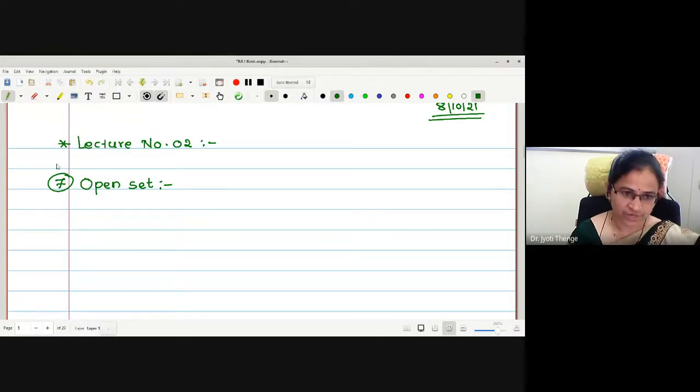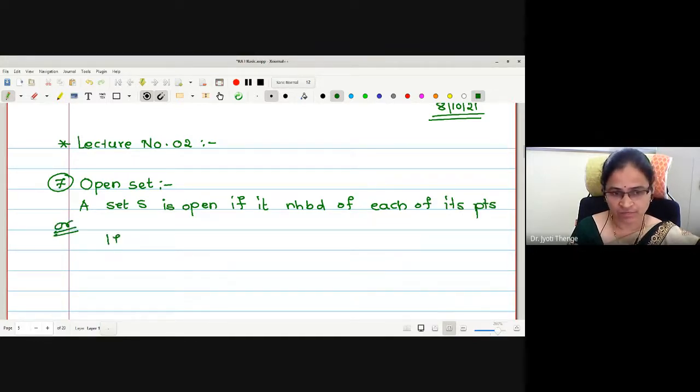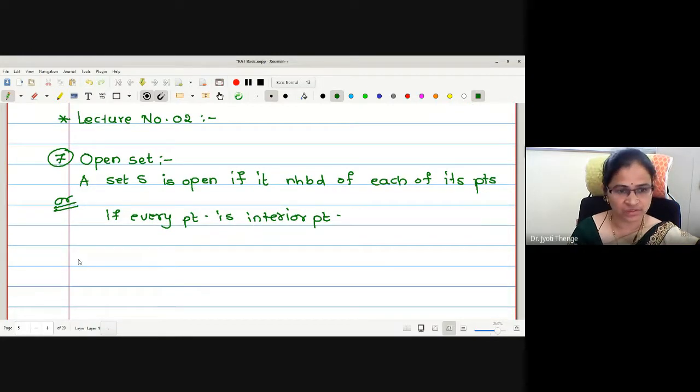Here I will write: a set S is open if it is a neighborhood of each of its points, or one can say that if every point is an interior point. Okay, let us discuss some examples regarding this.